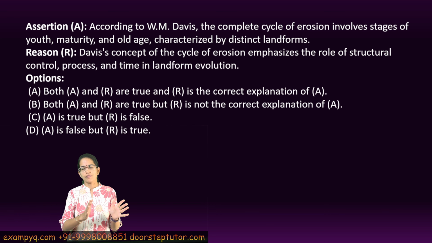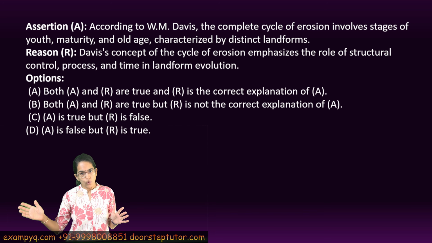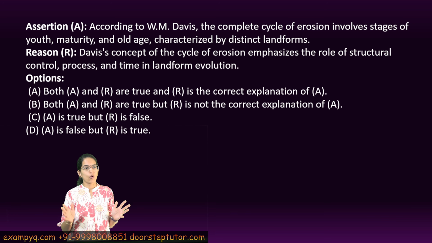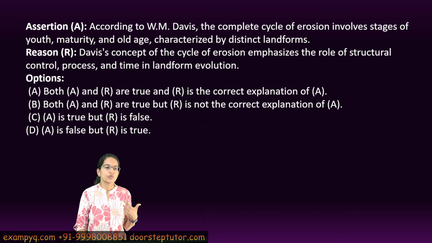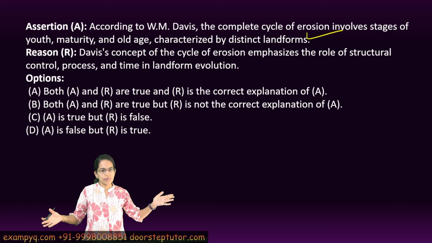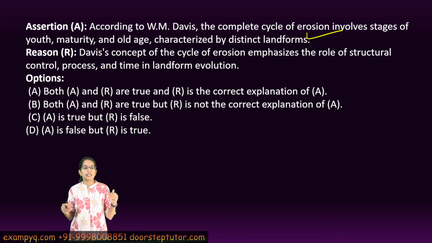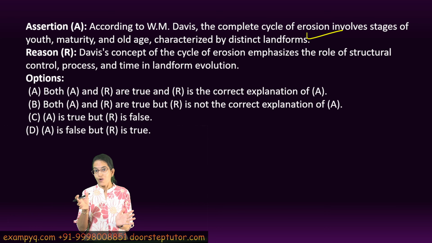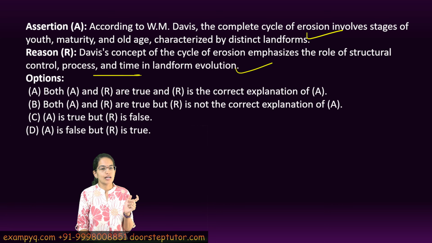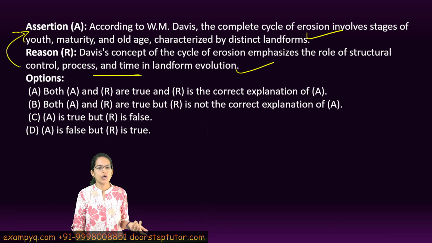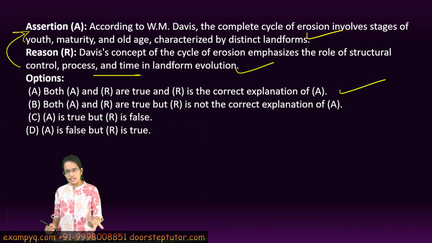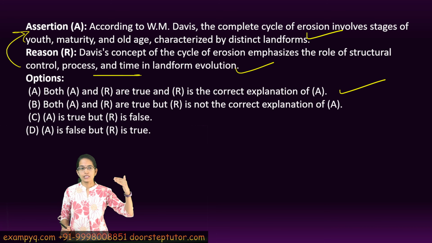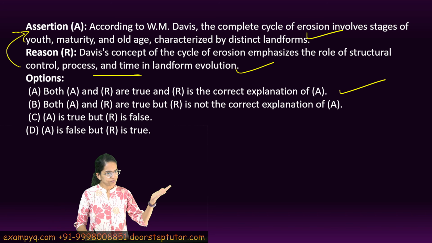So Davis theory talks about the three stages, the youth, maturity and the old stage, and this is one of the characteristics of the Davis cycle of erosion, right? So the first statement, that's the assertion, talks about the same thing, that's correct. And then the second statement says that the Davis concept of erosion focuses on structural control, process and time. Now here what I said in the beginning, it's a time dependent process and this is the key. So this is again a correct statement, and of course this reason correctly explains the assertion, so you have the first choice as the correct answer here. So basically it's the duration, the time and the stage which affects the cycle.